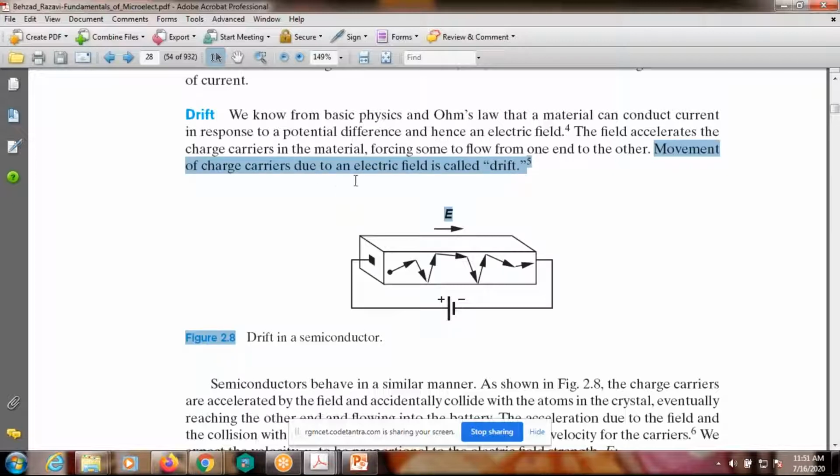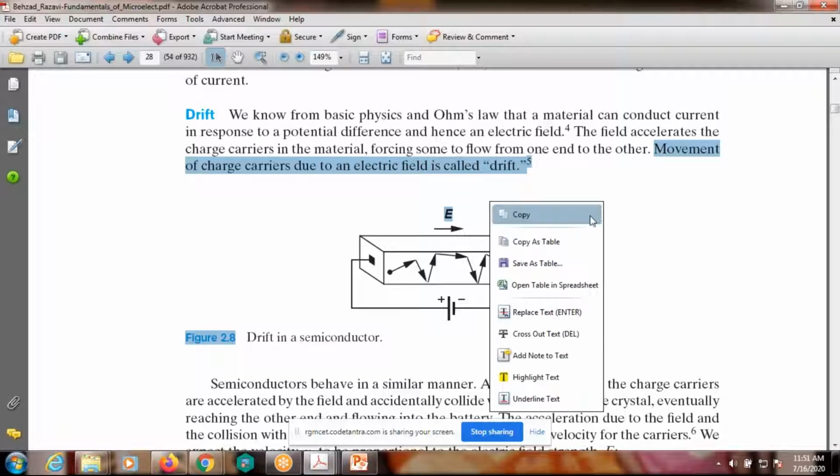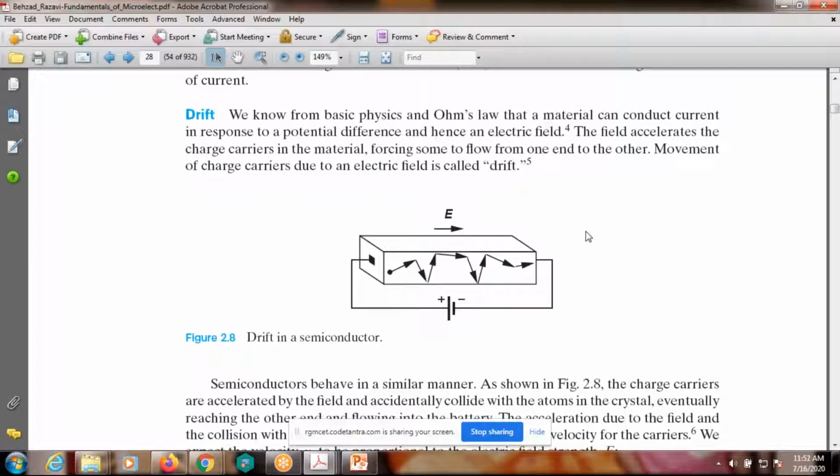Movement of charge carriers due to an electric field is called the drift current. Remember this one, right? What is meant by drift current? The drift current is due to the electric field. Whenever we apply some voltage, then an electric field is generated. Due to this electric field, movement of charge carriers takes place. The current generated in the silicon bar is called the drift current, right?